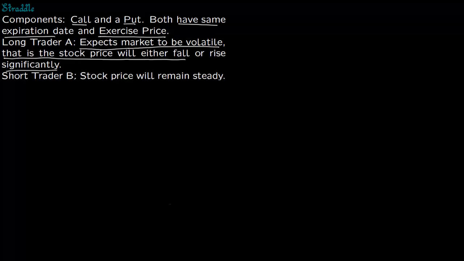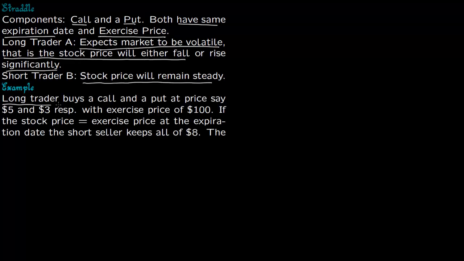And the short trader, that is the person who is going to sell the straddle, expects the stock price will remain steady on the expiration date. So let us see this through an example. The long trader will buy a call and a put, or you can say he pays a premium, $5 for the call and $3 for the put respectively, and the exercise price is $100.